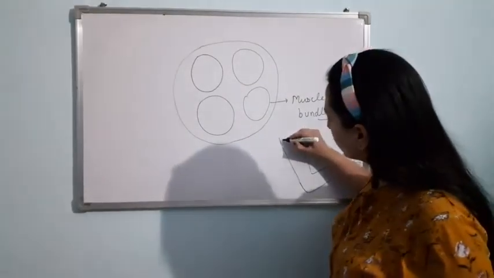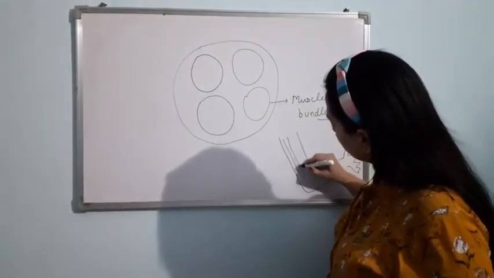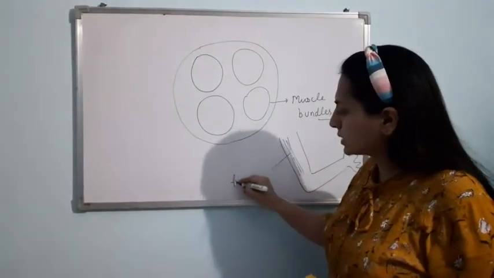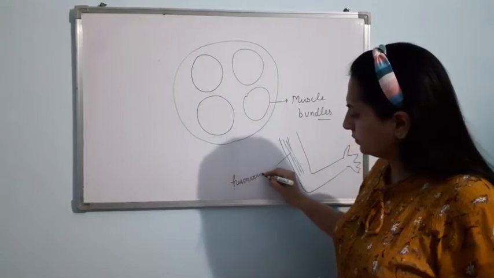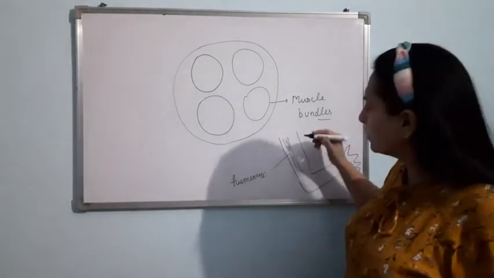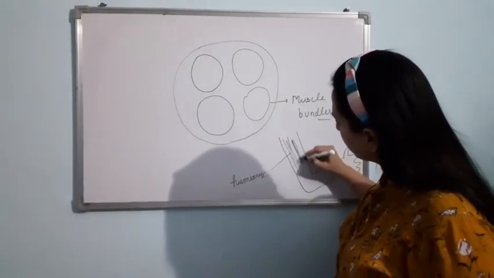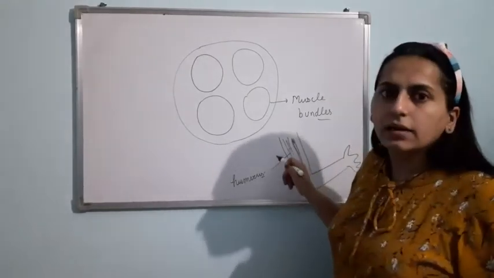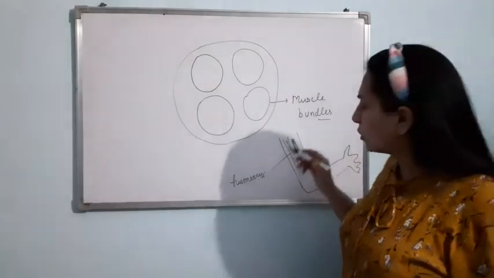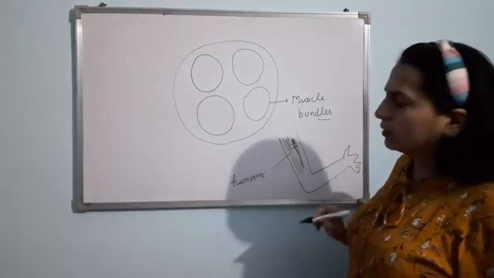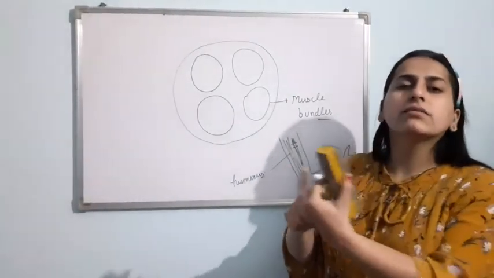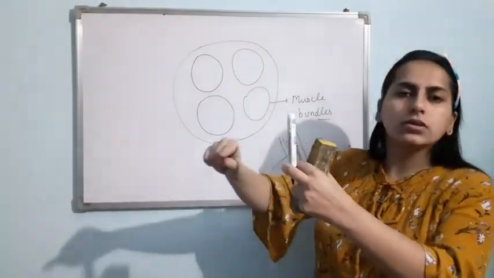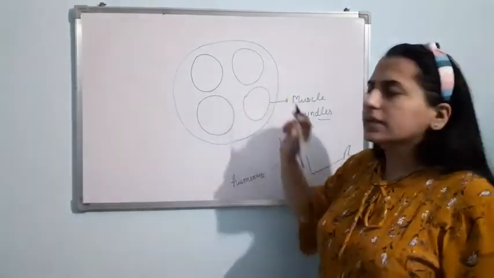Suppose here is your bone, that is present in your upper arm. This bone is humerus. Here skeletal muscle will be present, suppose like this. So what I have done, I have taken this skeletal muscle and I have taken its cross section. When you see its cross section, obviously it will be circular. There is a structure like this. If you want to see the cross section, just cut it and see the structure.